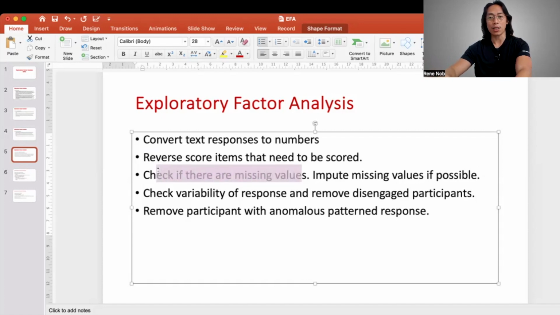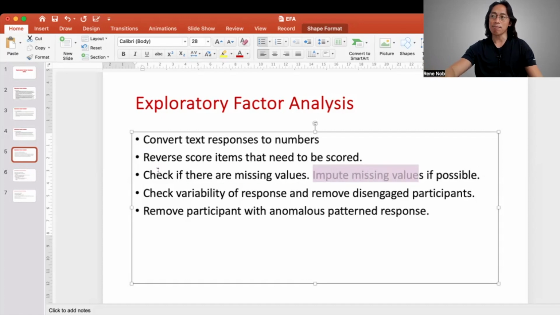So if right now in your data you still have missing values, then perhaps you need to impute those missing values. There are many ways of imputing missing values. I will not discuss them in this video, but I'm assuming that you've already done that.